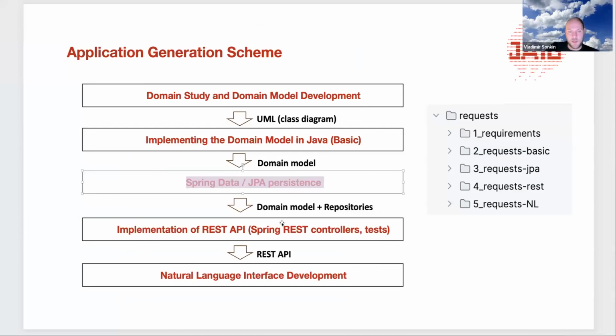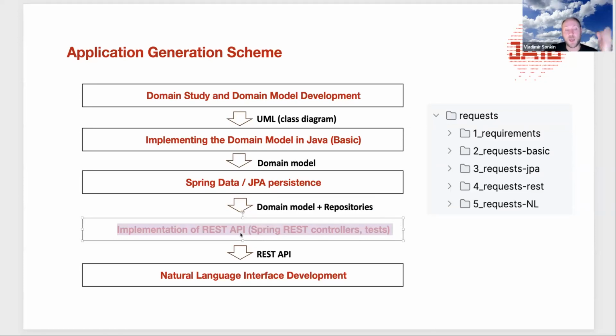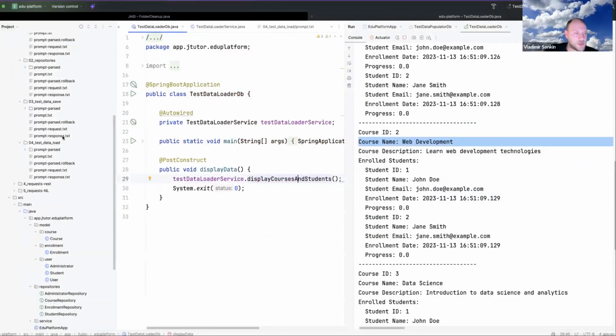And the next step. So we have now domain model, already persistent domain model with JPA persistence and repositories. And the next step to implement is REST API, implementation of REST API, controllers, tests. So I will demonstrate it.